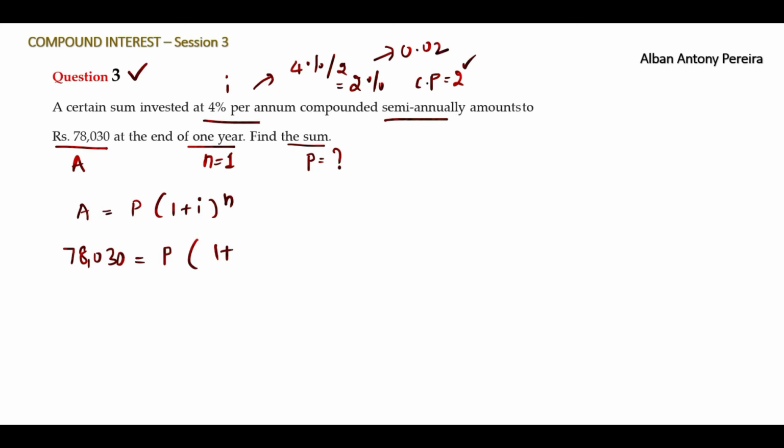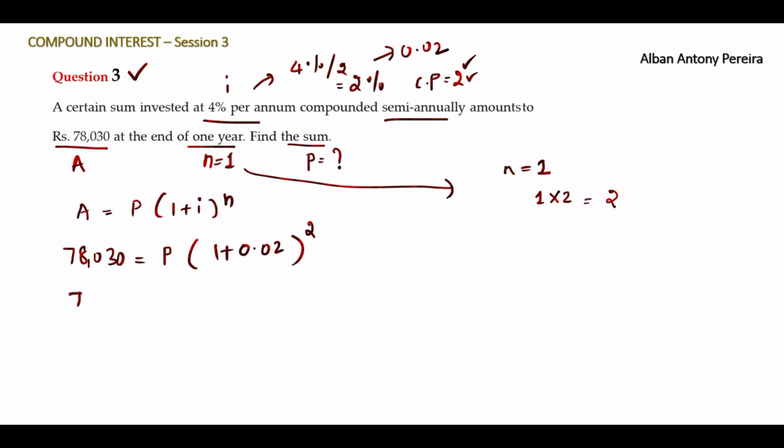How to write 0.02? 2 divided by 100 in your calculator will give you 0.02. Write it here, 0.02 to the power n. What is n here? n is given as 1, but converted n will become 1 into 2. Number of conversions is 2, so n is 2 here in the formula.